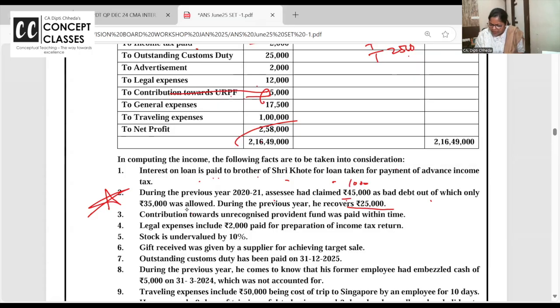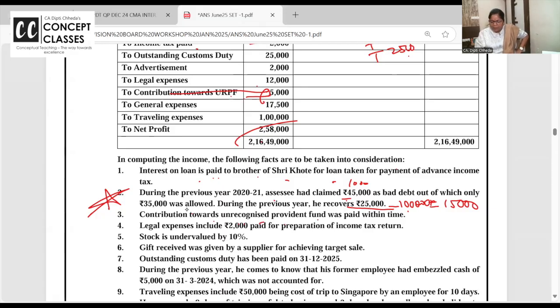Now you have recovered 25,000. Out of 25,000, what was already disallowed, first you should adjust. That time only it was disallowed, 10,000 added back. Now you have recovered 10,000. That will not be taxable again. So what will be your income? 15,000. Is this clear to all of you?